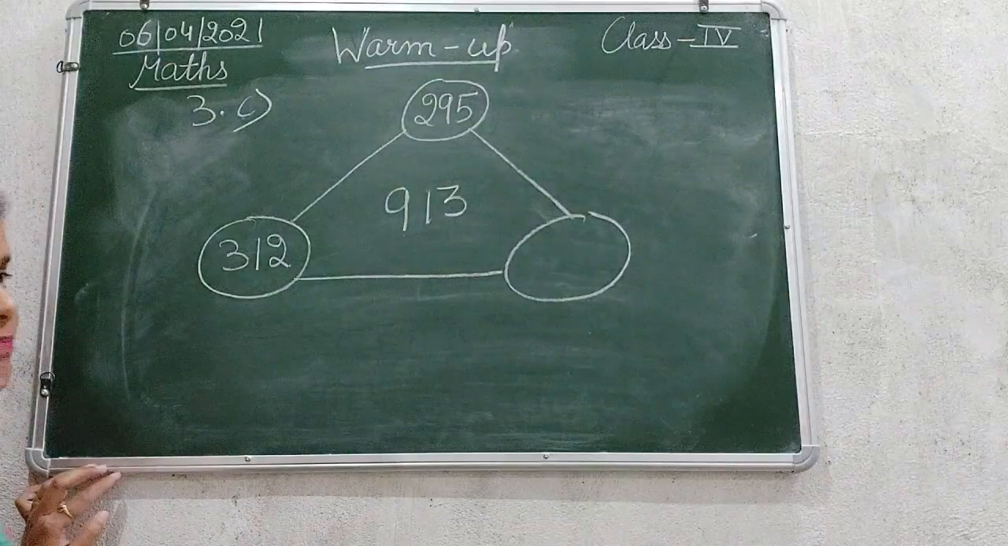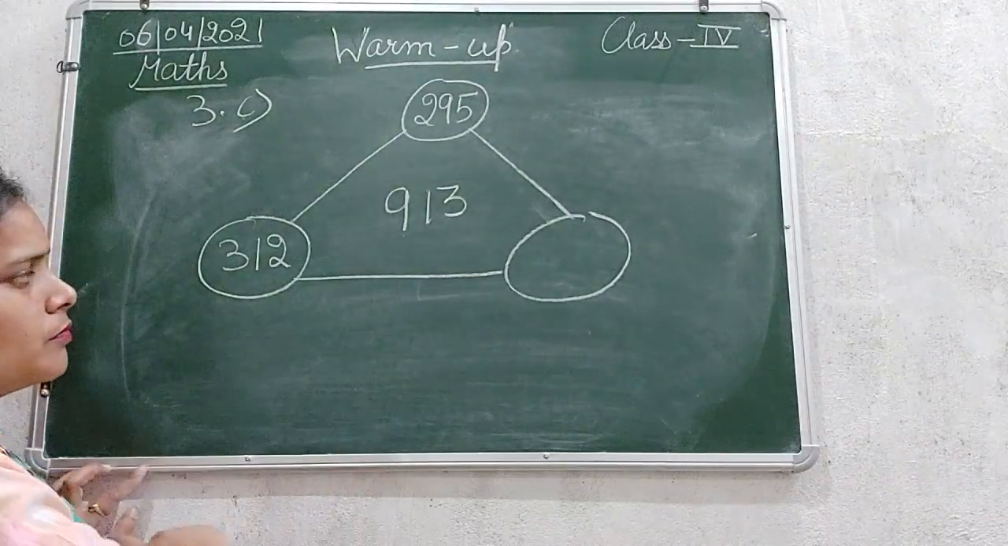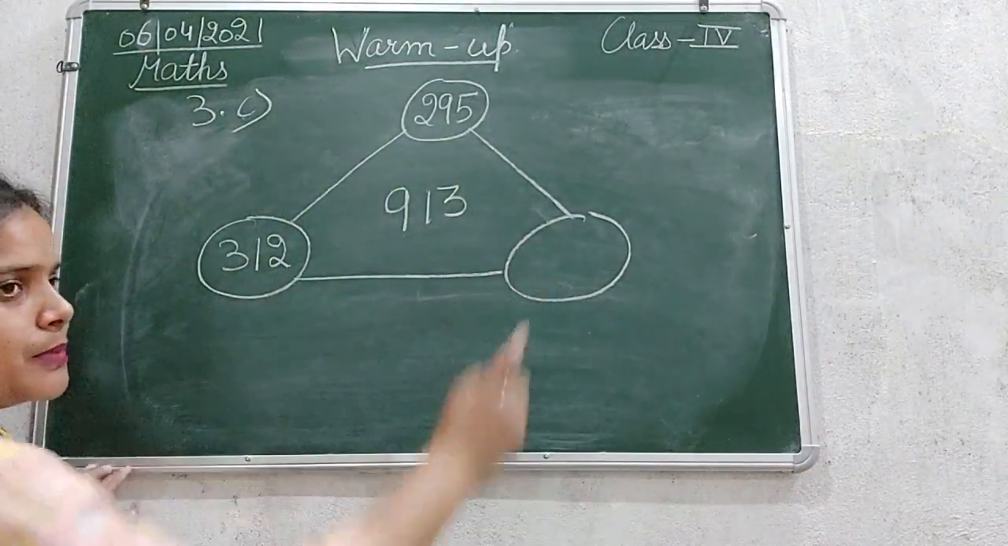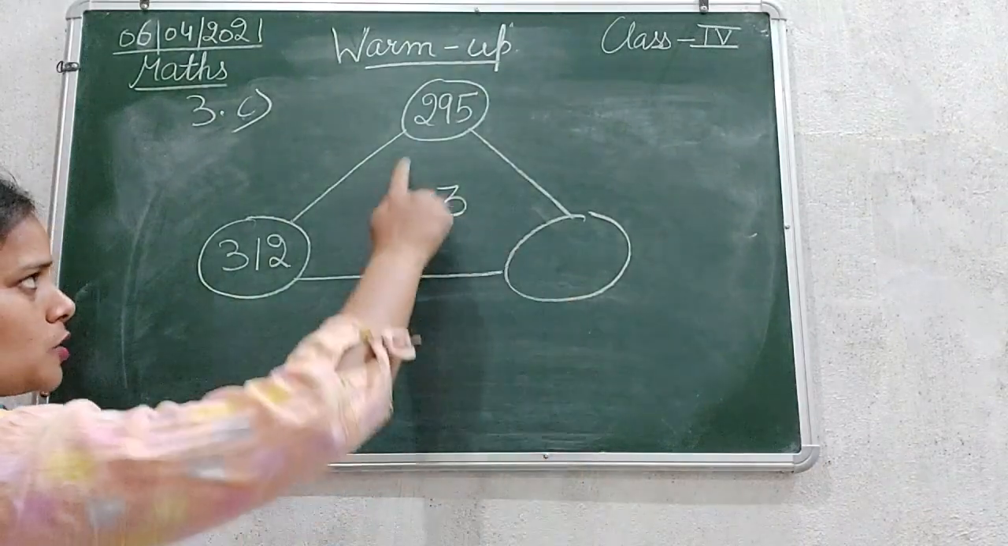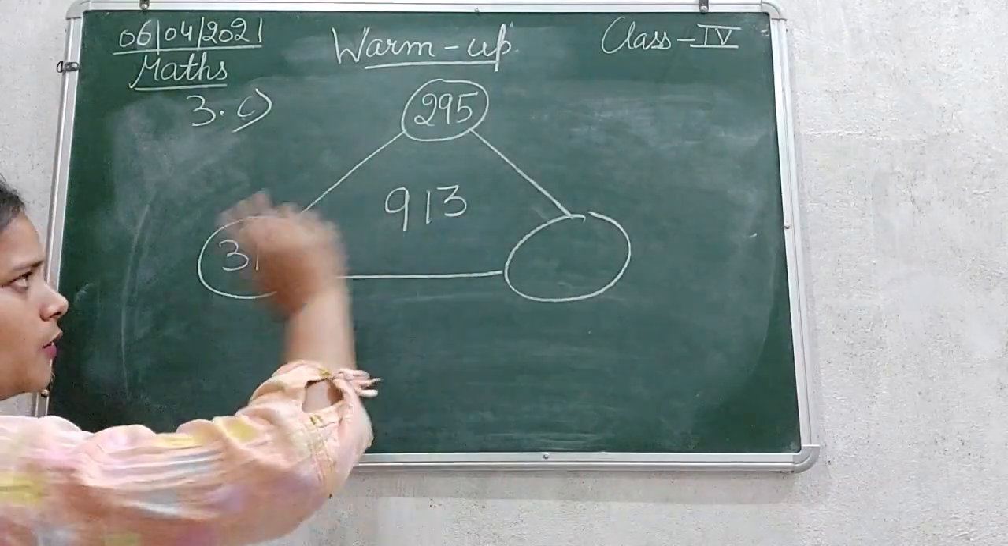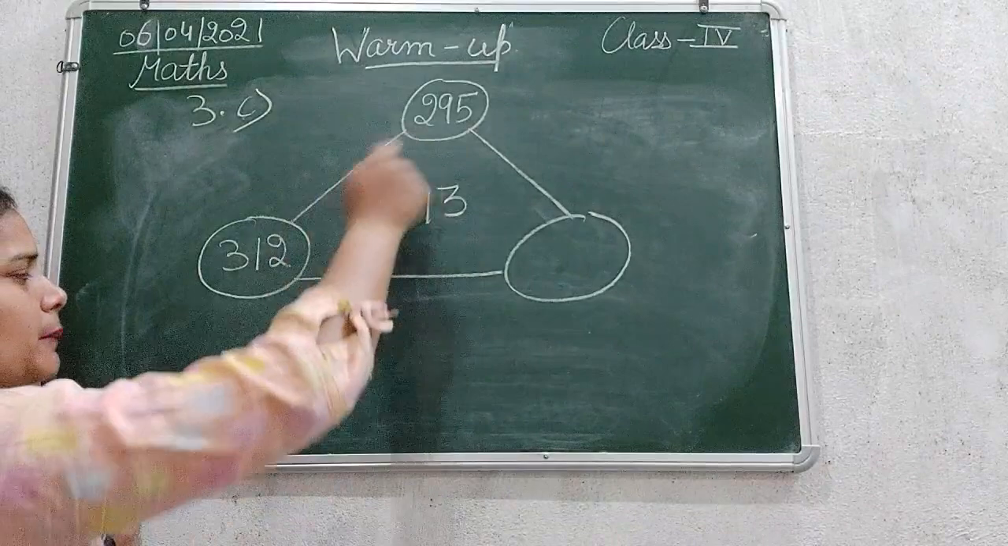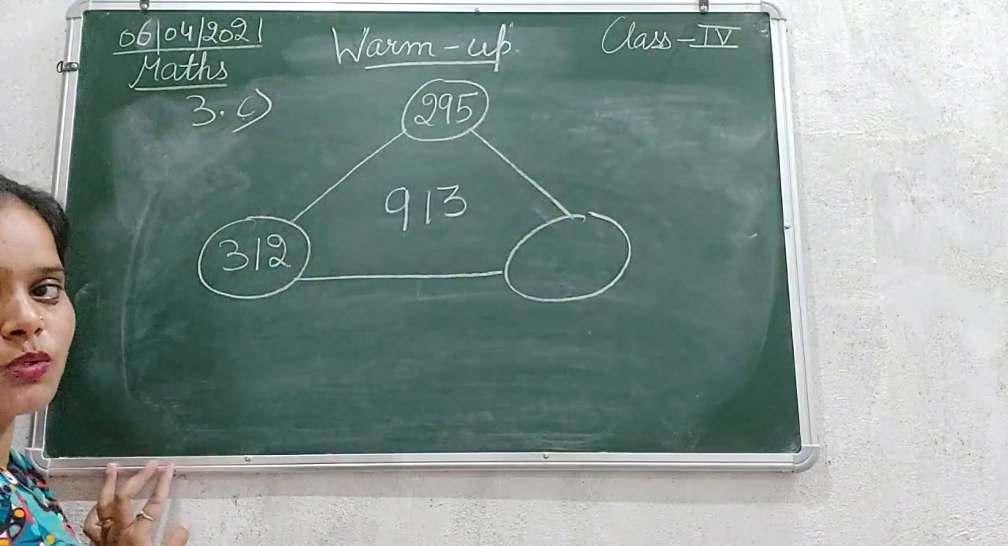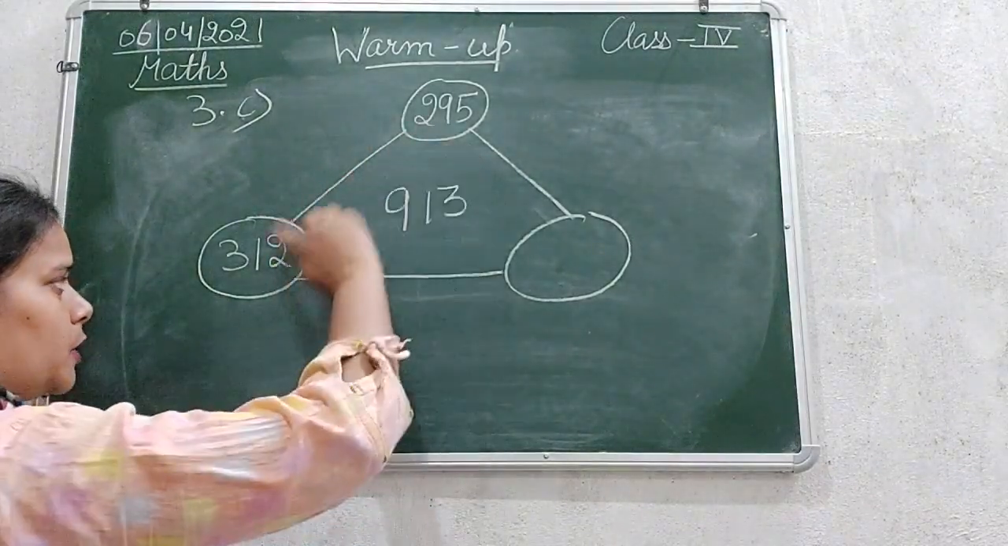Okay, chaliye, so now we need for this one is blank, so for calculating this we need to subtract these two from this. Okay, so instead of subtracting these two separately, we can use this method. So let's add them both. इन दोनों को ऐड करिए.